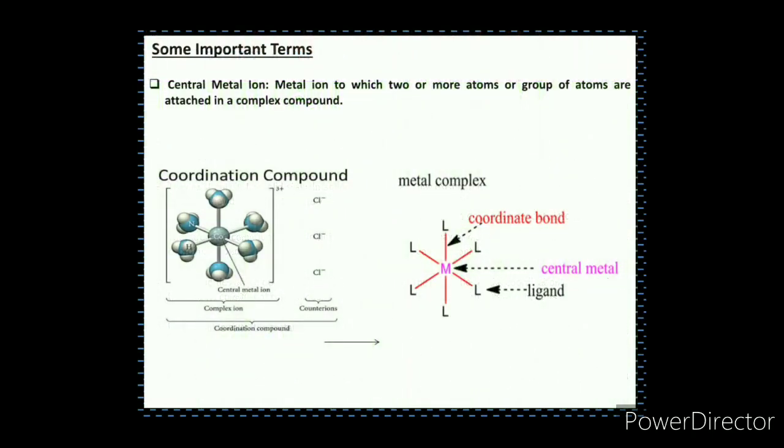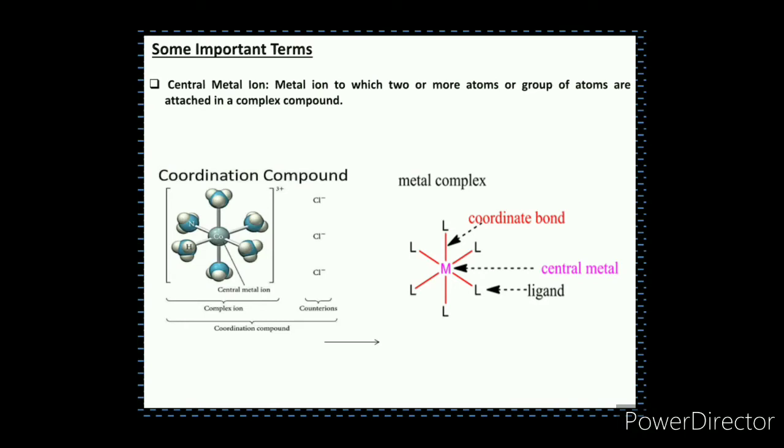Now moving to the next point, which is very important to the beginners of coordination compound chemistry. Common terms used in coordination chemistry are as shown in the slide. The first term is the central metal ion.